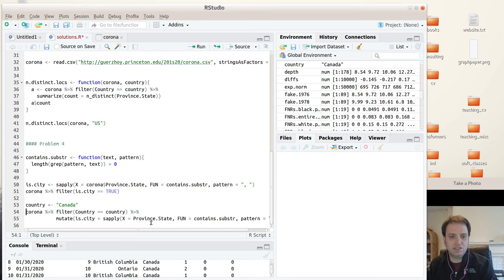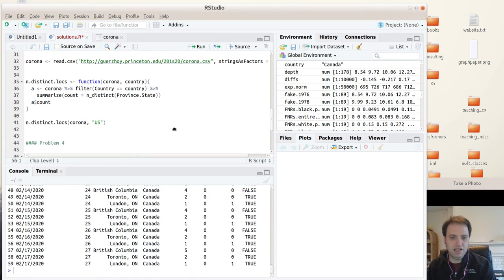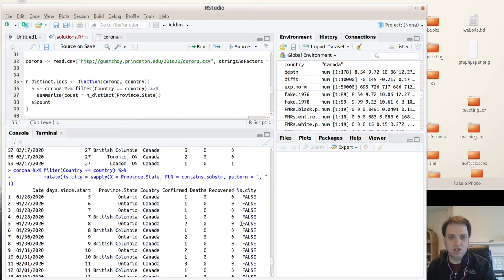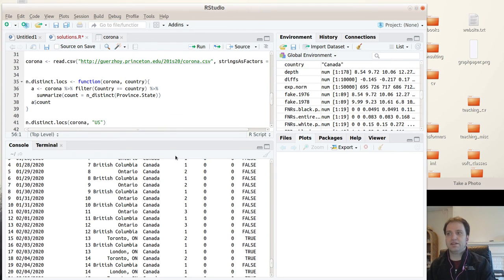But otherwise this is fine now that I removed it, so I can try it again and see that I have added this column of trues and falses. So here Ontario is not a city, British Columbia is not, but Toronto is. Okay.